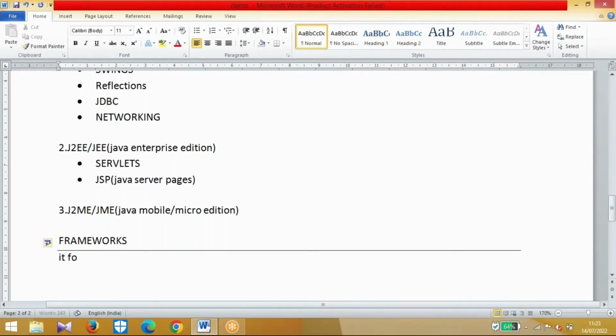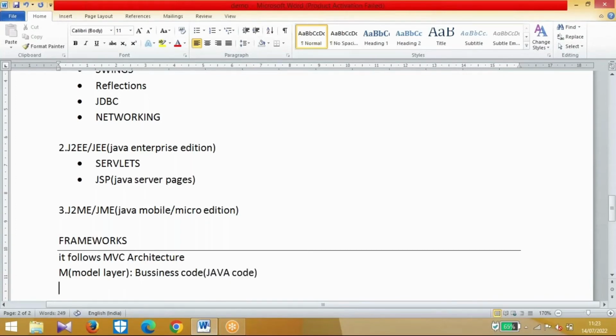It follows MVC architecture. So M means the model layer. Here we are going to have business code. Business code is completely Java code.